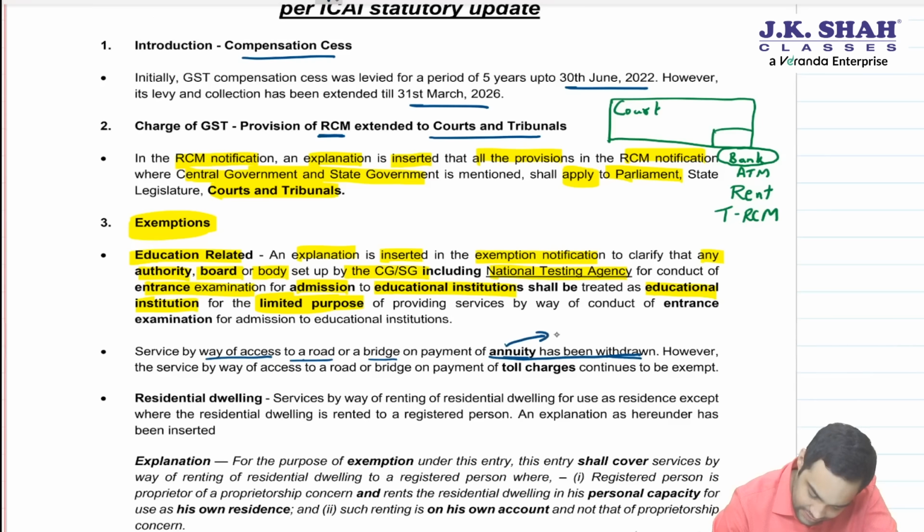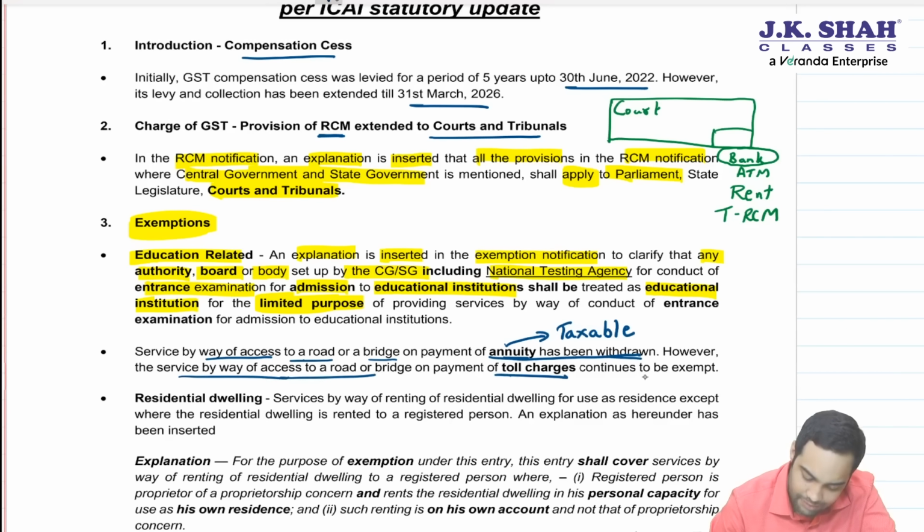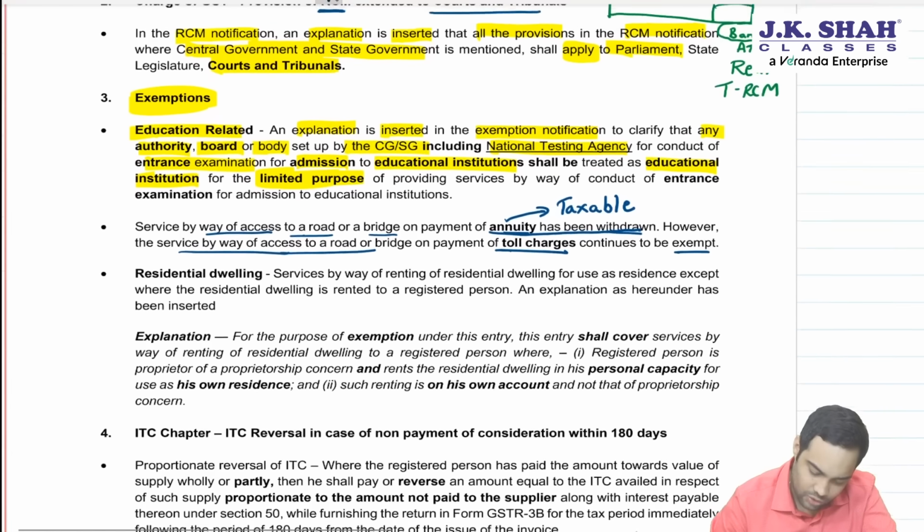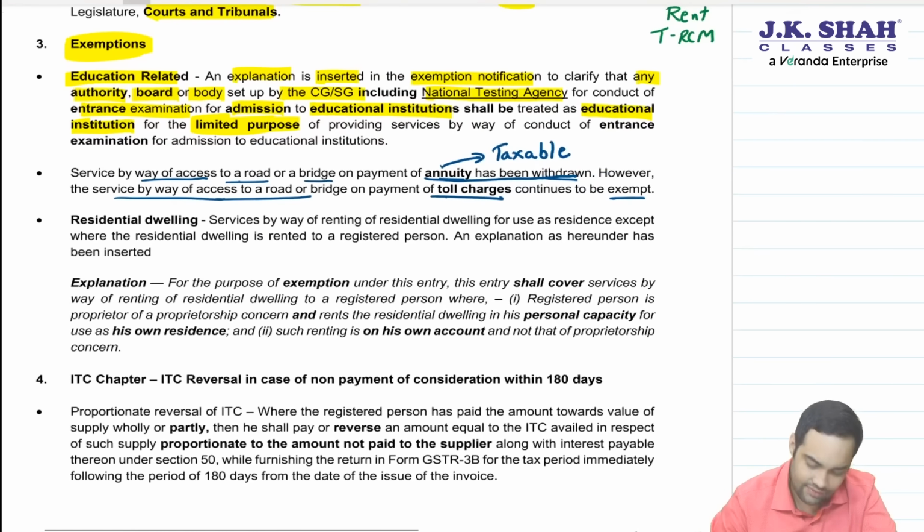That means annuities have now become taxable. Please mention this. However, service by way of access to road or bridge on payment of toll charges continues to be exempt. So toll charges exemption is even today existing.